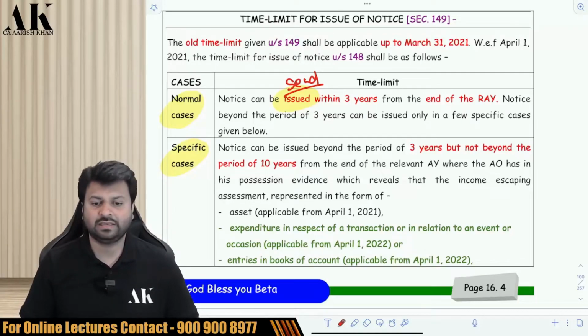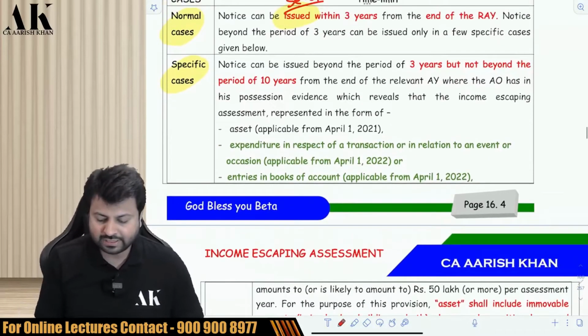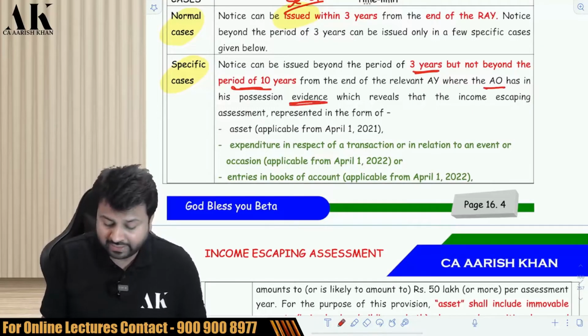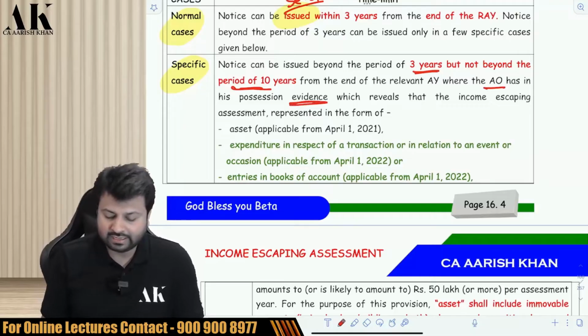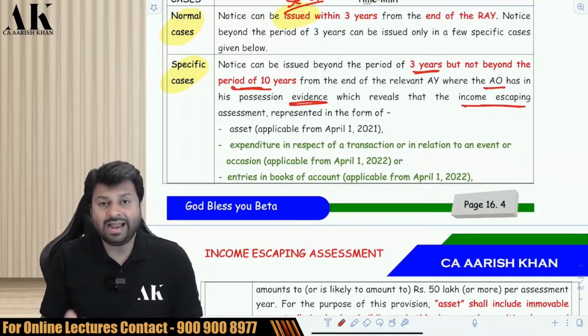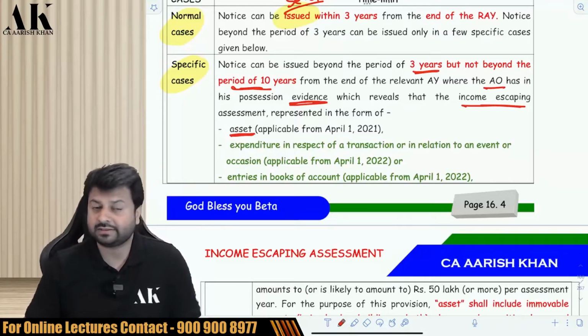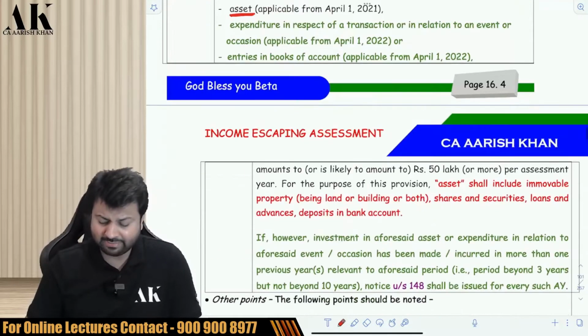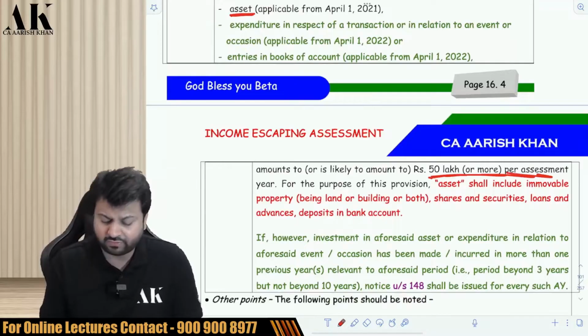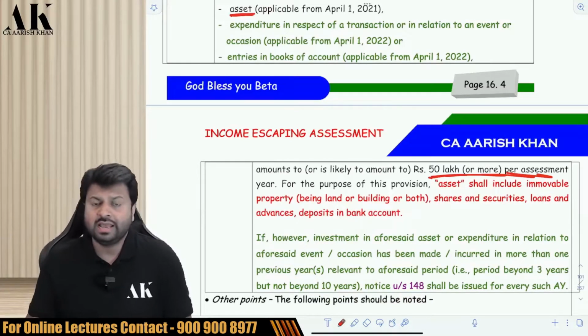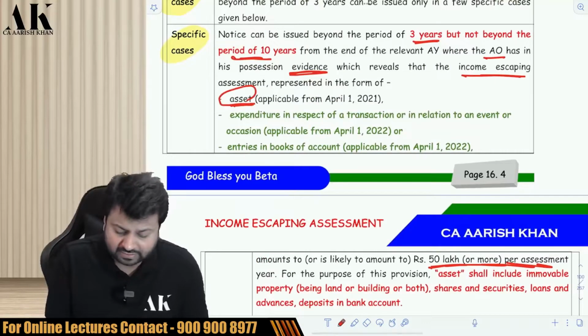What about the specific case? In the specific case, the notice can be sent beyond 3 years, but up to 10 years also, where the AO has some evidence. What evidence does the AO have? That the assessee has escaped income, and that income is in the form of an asset. Assessee has escaped income of 50 lakh rupees or more, first of all. For whichever year the assessee has escaped an income of 50 lakh rupees or more, and that income is represented in the form of an asset.